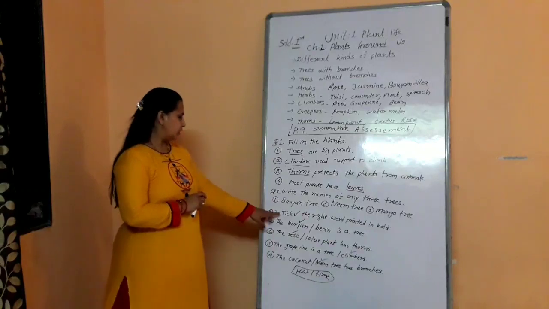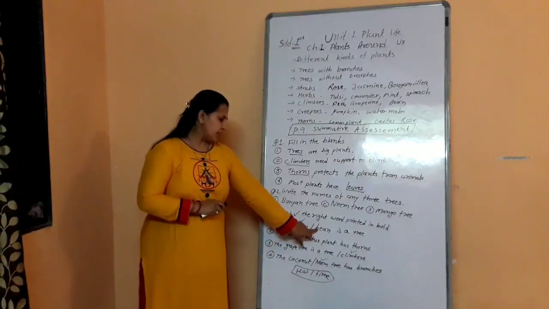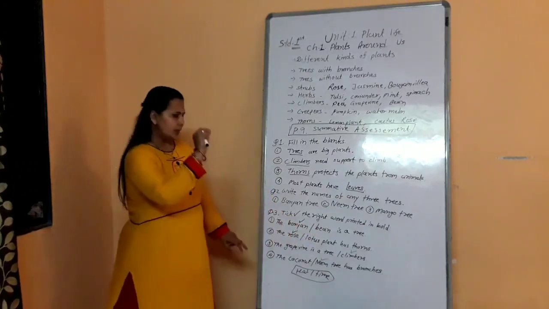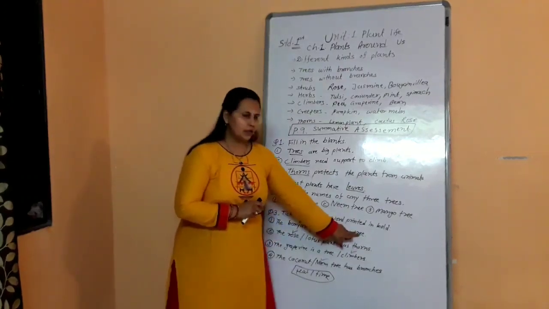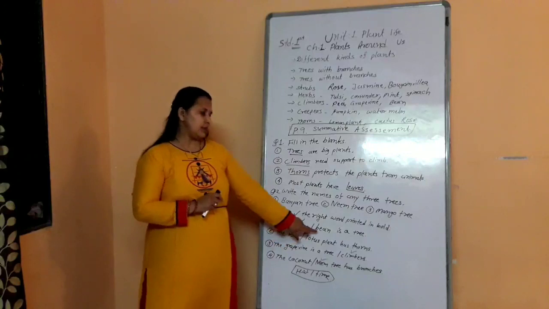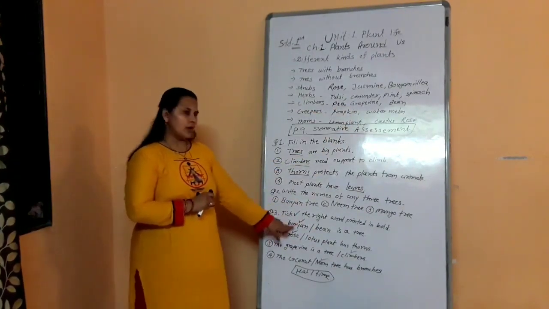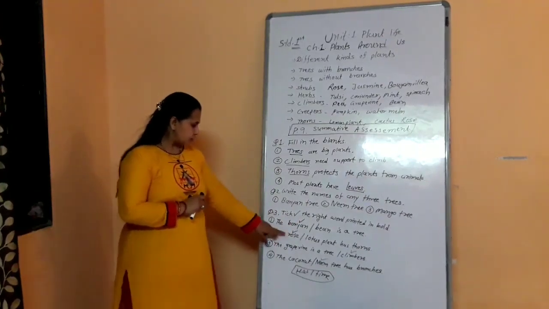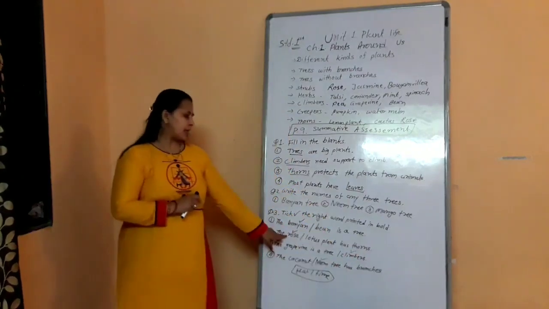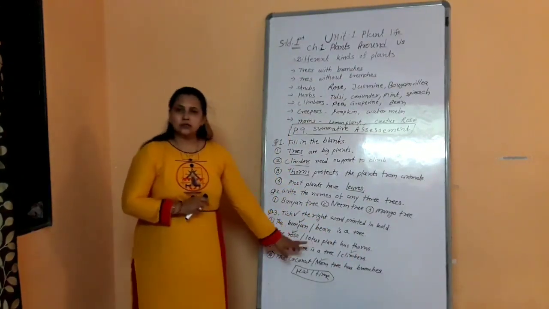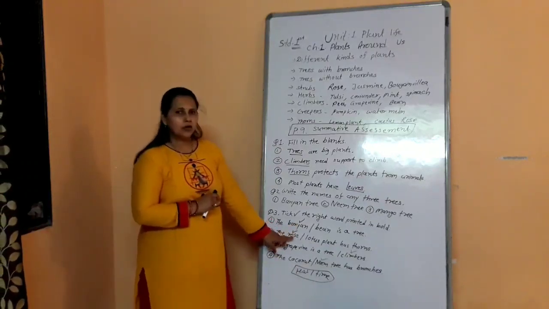Now question number 3. Tick the right word printed in bold. These two options are there. You have to choose the right word and make a tick mark. Number 1. The banyan or bean is a tree. So tree is banyan. Bean is a climber as we wrote here. So you have to tick mark on banyan. Number 2. Rose or lotus plant has thorns. Here thorn is given. So rose plant has thorns. Lotus plants do not have thorns. So the right answer is rose. So we have to make a tick mark on the word rose.